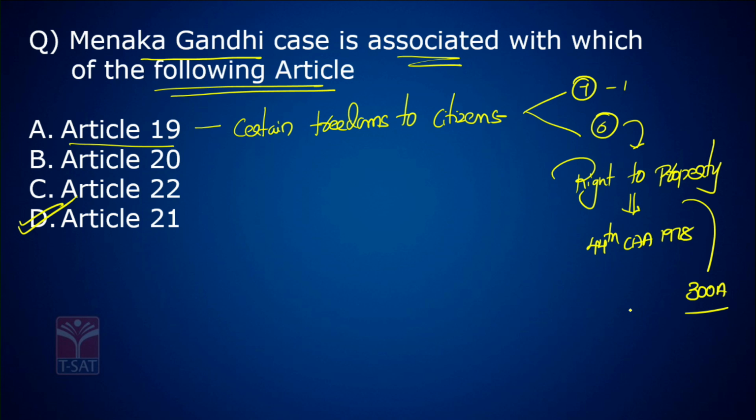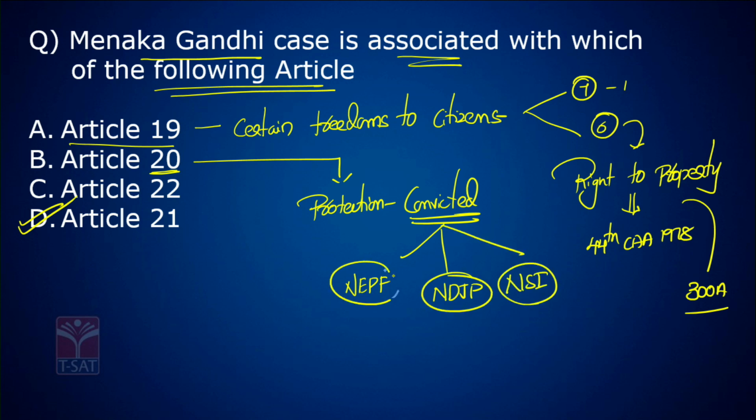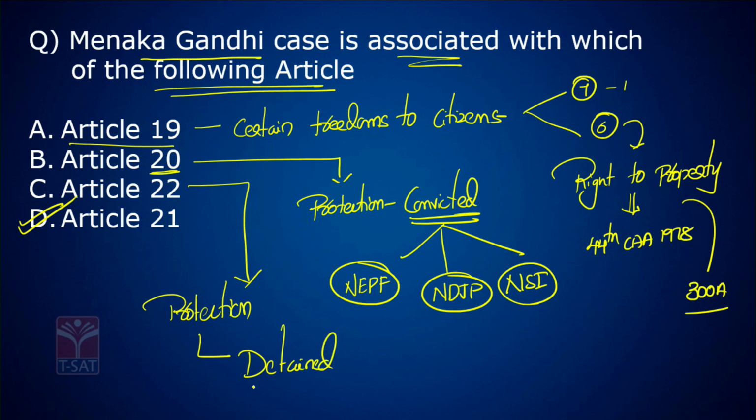So, remember this. Article 20 talks about protection provided to convicted persons. There are 3 types of protections: no ex post facto, no double jeopardy, and no self-incrimination. Now, what is Article 22? Again important. Protection for detained persons. What is the meaning of detained persons? Arrested persons.